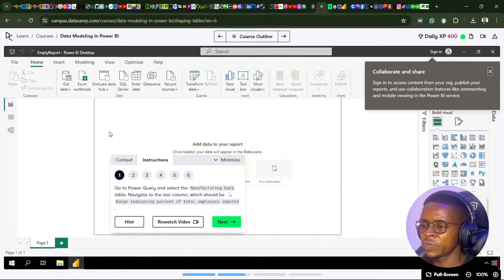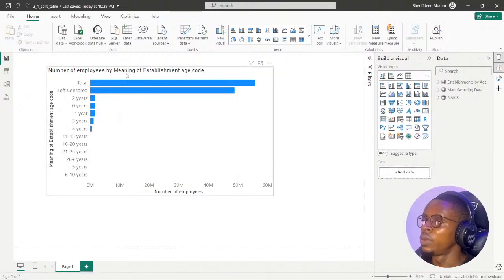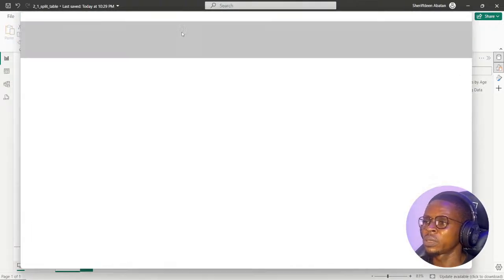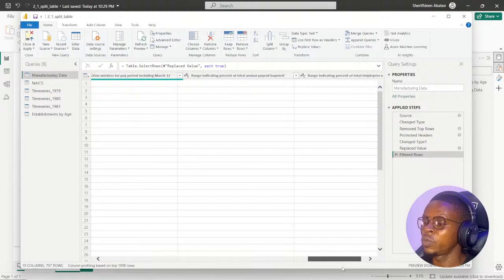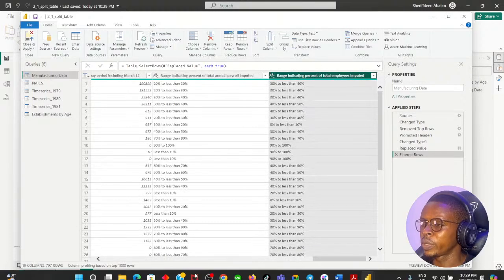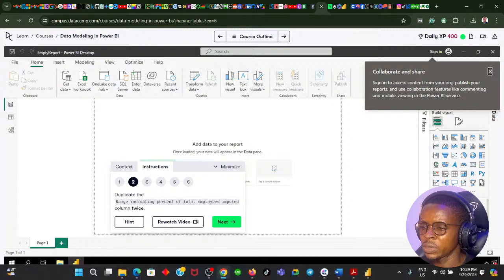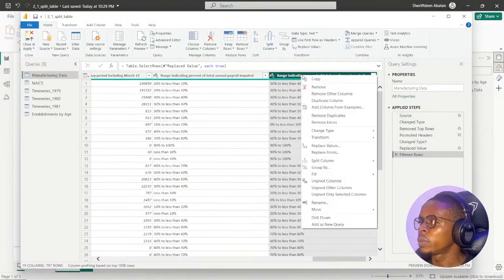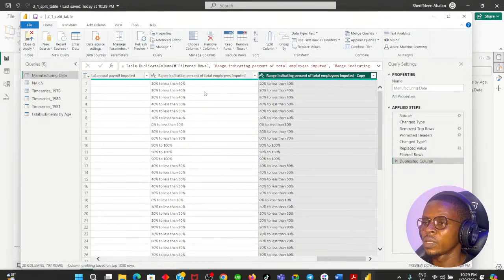So go to Power Query and select manufacturing data table. Navigate to the last column, which should be range indicating percent of total employees inputted. So let's head back over to the Power Query editor. Let's select this manufacturing data and move ahead to this range indicating percent. Okay, we have that locked in. Duplicate the range indicating percent of total employees inputted column twice. So I'm going to duplicate this column. I'll right click on duplicate column. You're going to add it as a copy. Here's the original.